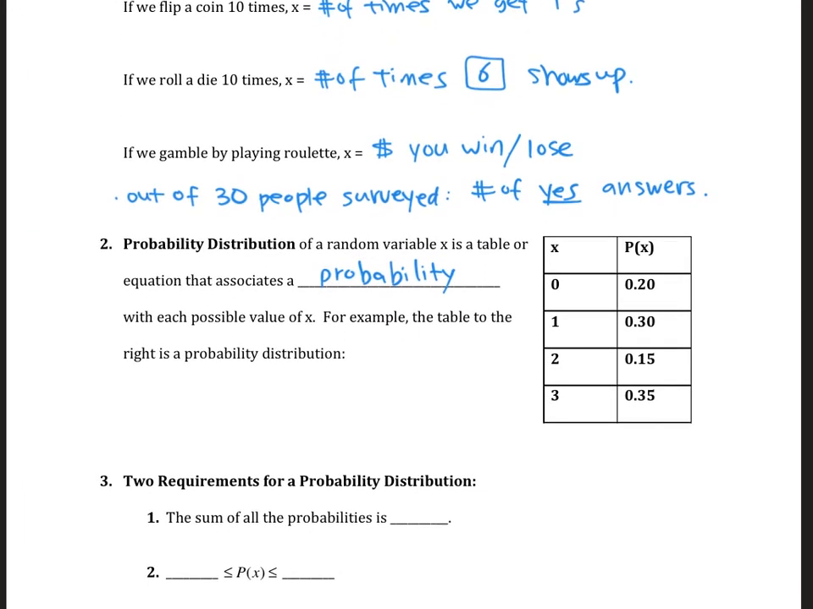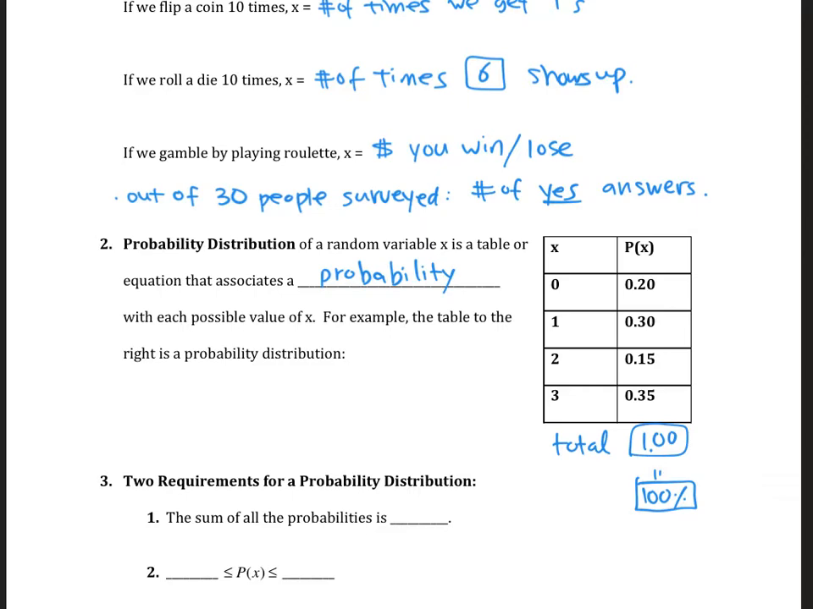A lot of times you're going to see it as a graph or a table like this. Notice that if you add up all the probabilities, 0.20, 0.30, 0.15, 0.35, you are supposed to get 1.00, which corresponds to 100%. Because if you add up all the probabilities, you're supposed to get 1 or 100%. That's one of the properties of a probability distribution.